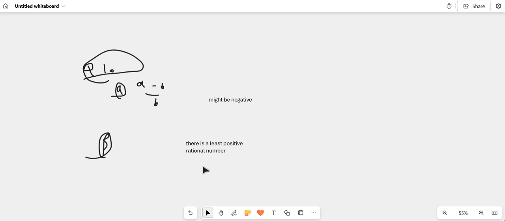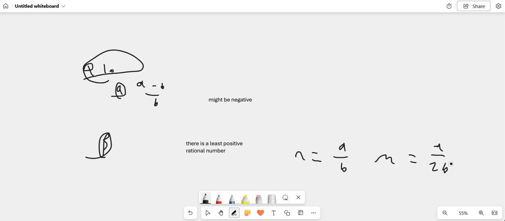So saying there's a smallest rational number, we're going to call that smallest rational number a over b. And hence m is going to be a over 2b. If I times the bottom here by 2, it's going to make this number m smaller because you're dividing by a bigger number.